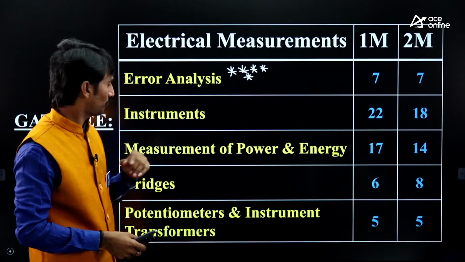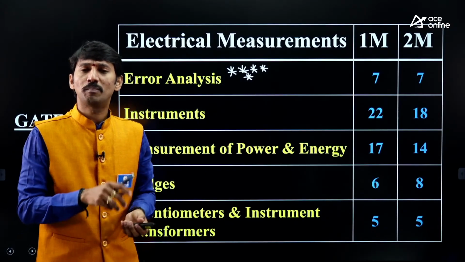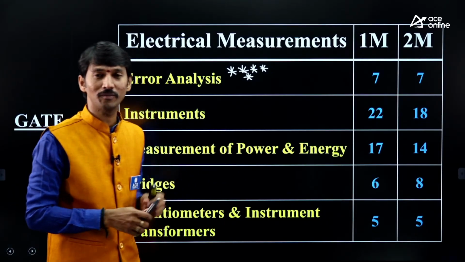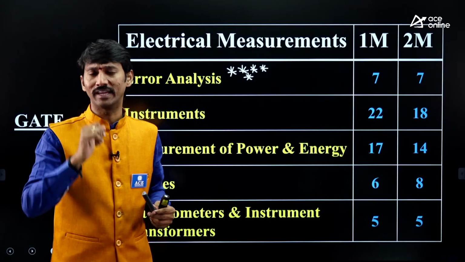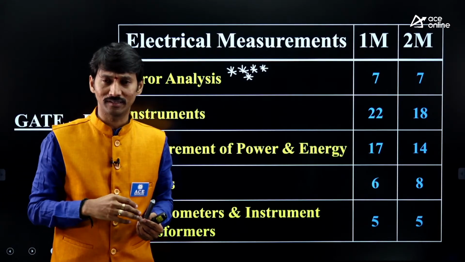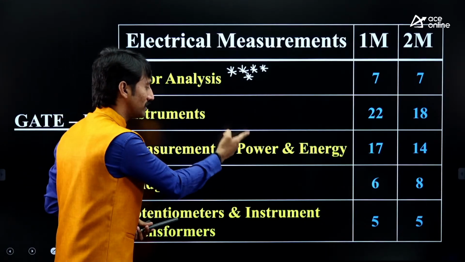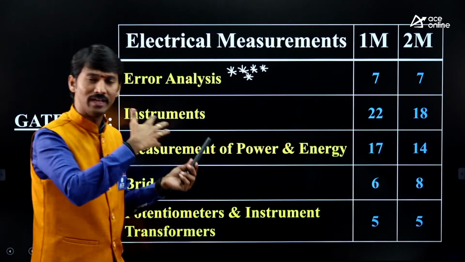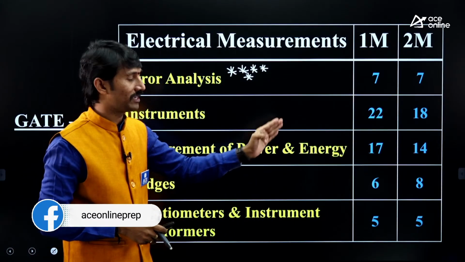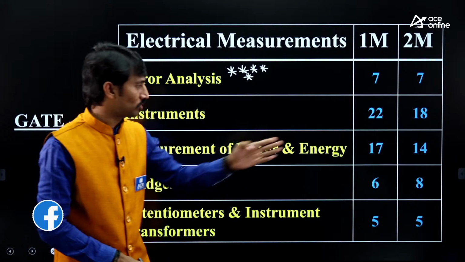After that, a special topic will be there: measurement of power and energy. Practically, power measurement is a very, very common process. In our houses, in our homes, one meter is there. Generally, without knowing, people call it a current meter, power meter, etc., but actually the name of that meter is energy meter. So measurement of power and measurement of energy combined had a weightage of 17 and 14 questions from the one-mark and two-mark models. Those are the numbers of questions.